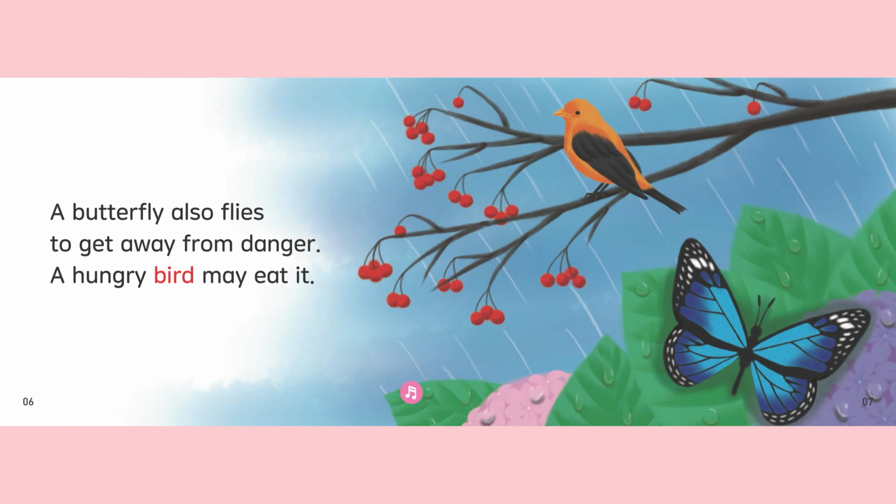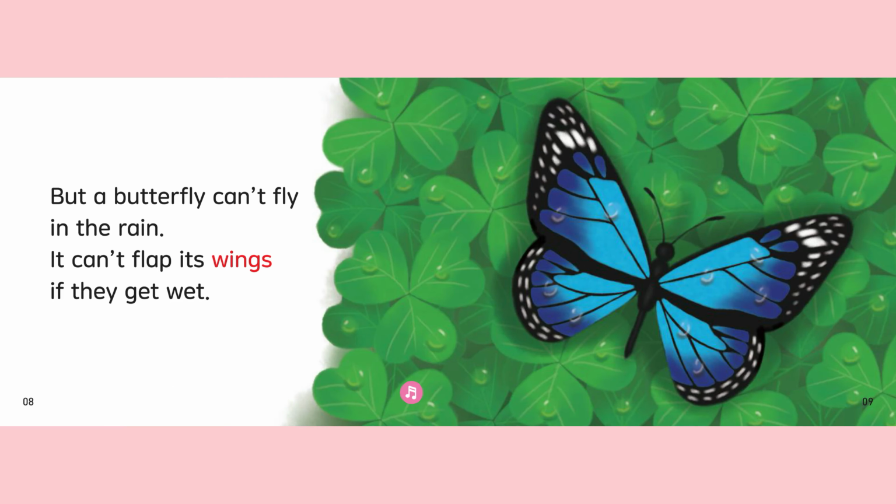A butterfly also flies to get away from danger. A hungry bird may eat it. But a butterfly can't fly in the rain. It can't flap its wings if they get wet.